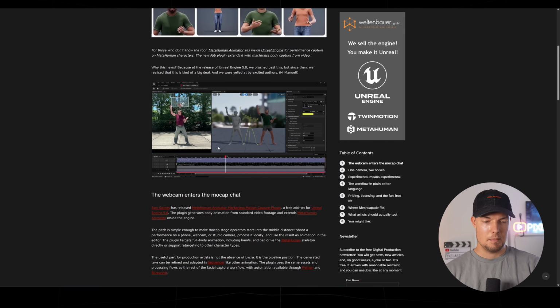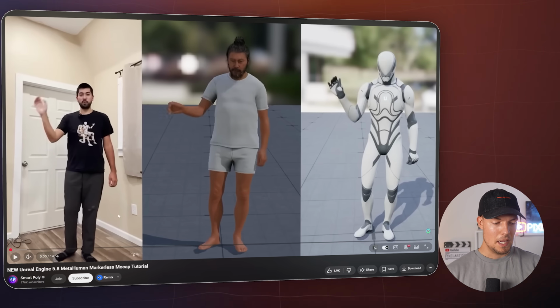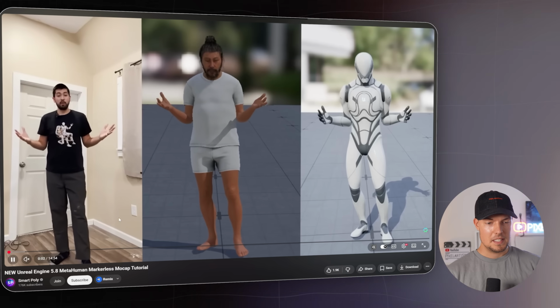Let's check out also some examples. So as you can see here, for example, the YouTube channel Smart Poly covered it already with some examples here.